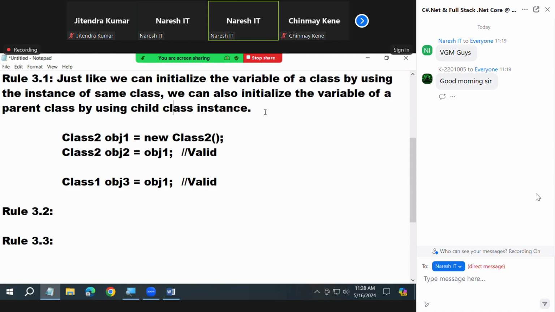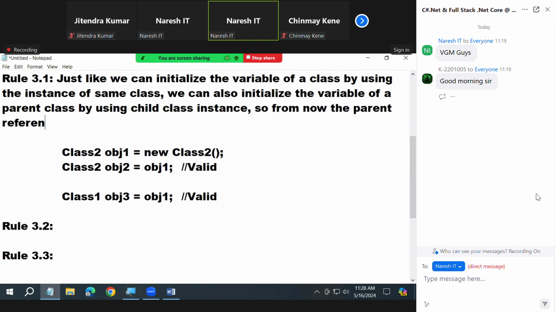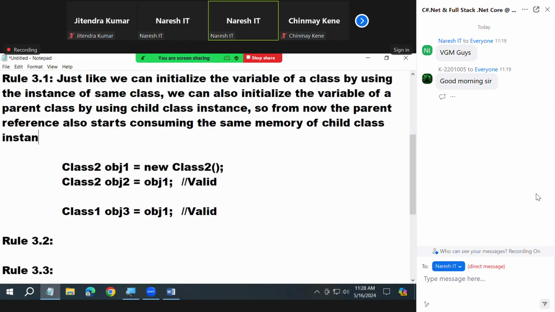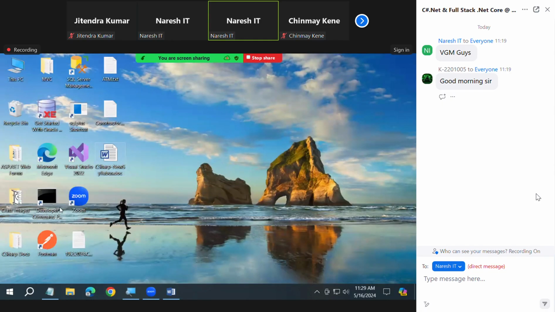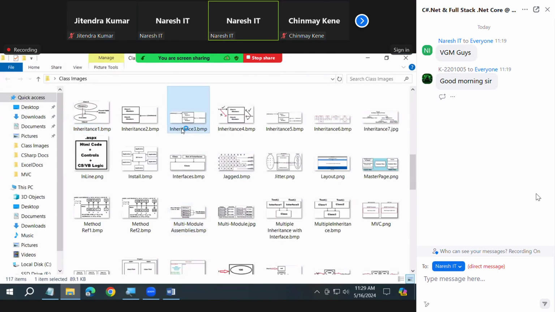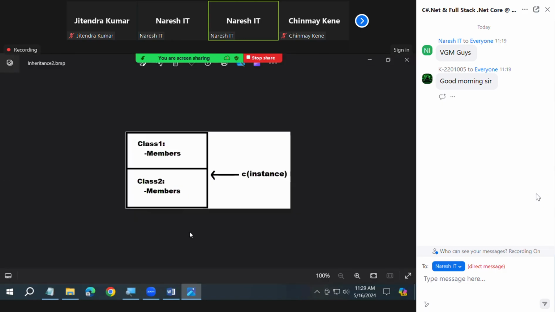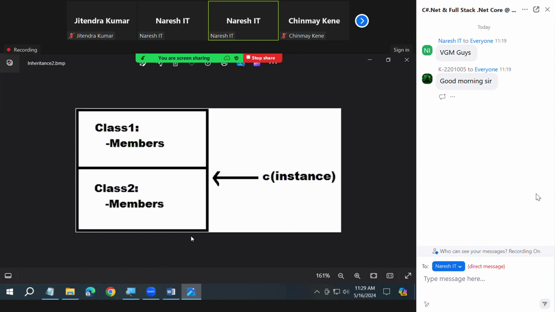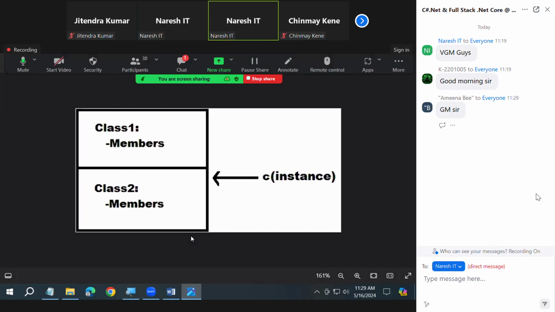So from now, the parent reference also starts consuming the memory; both will access the same memory. Watch this picture. Last class I showed you this, remember? What you created was a child class instance, and it will contain the information of class 1 and class 2.